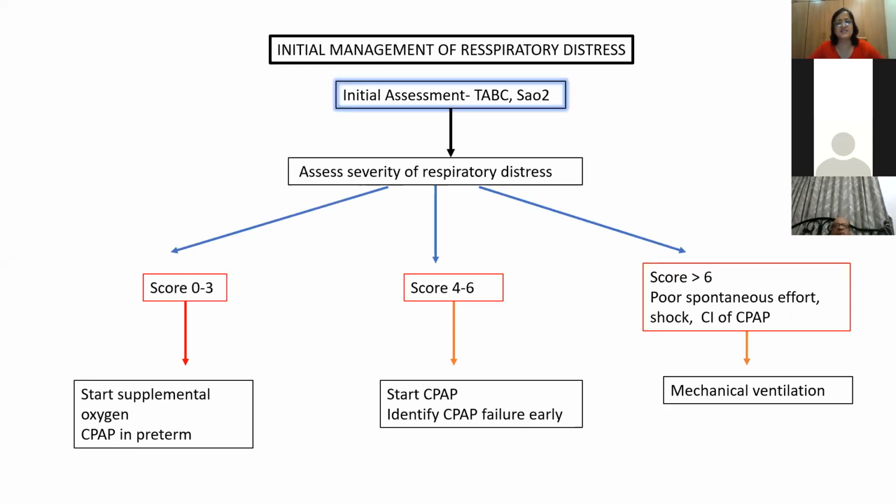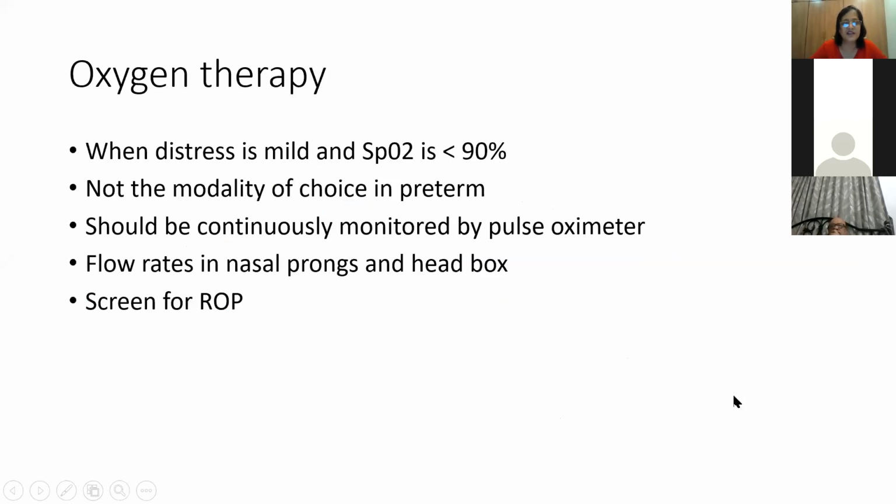So as I was discussing, initial management: initial assessment by TABC, saturation, assess severity. If the score is 0 to 3, start supplemental oxygen, not in case of extreme preterm, where we start CPAP in preterm. If the score is 4 to 6, we start CPAP. Identify the CPAP failure. And if the score is more than 6, with poor spontaneous effort, shock, or contraindications, we will start mechanical ventilation. So oxygen therapy, when the distress is mild, saturation is less than 90%.